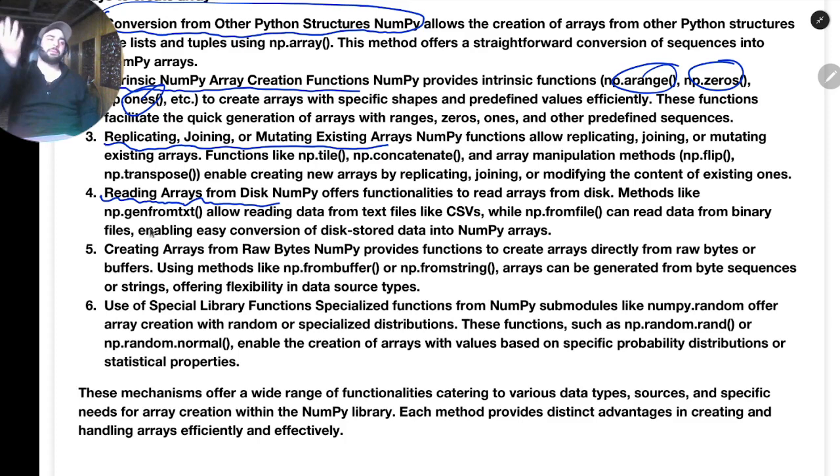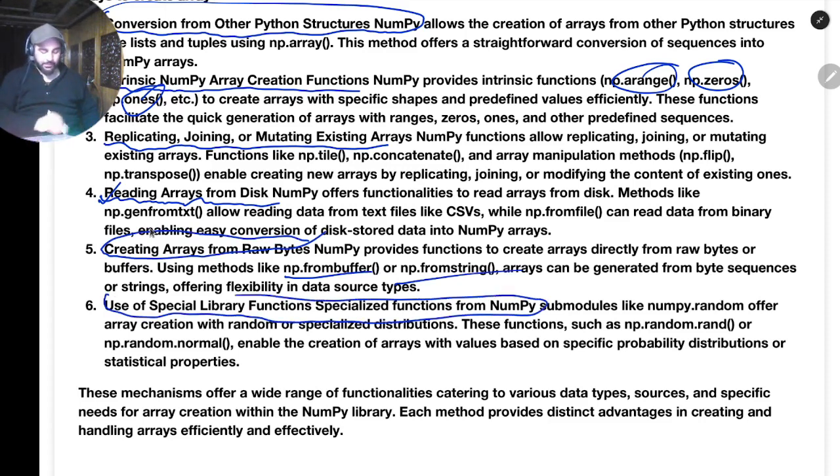For example, you work in a bank, and there are a lot of numbers, like the closing balance, opening balance, last year's balance. All these things are numbers, so you want to read them as a numpy array. You can do that also. Again, we have some other functions, for example np.frombuffer, np.fromstring, something like that, where we can create an array from raw bytes. Then we have other special library functions from numpy by which we can create arrays.